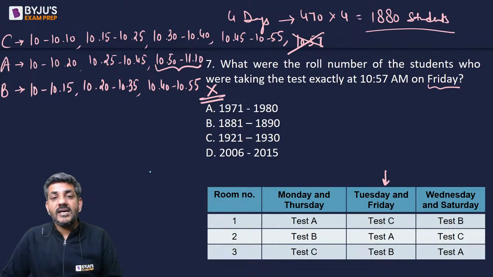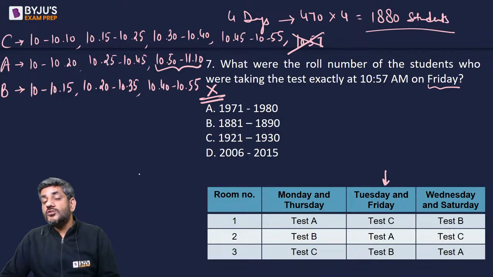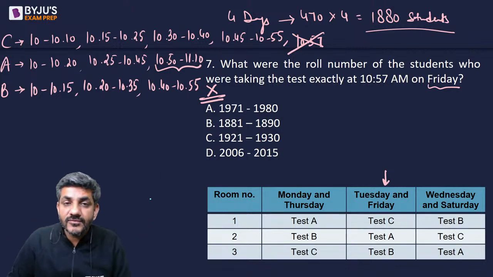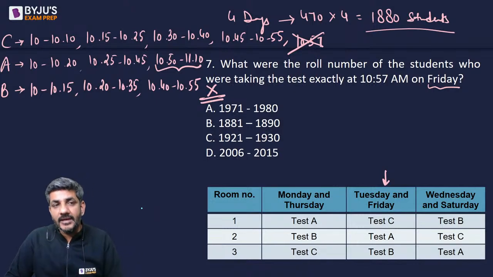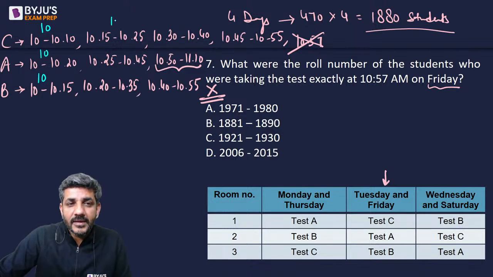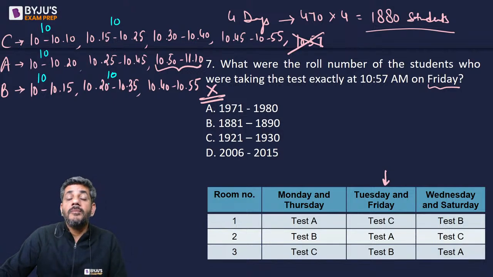Now the question is asking you, what are the roll numbers of the students who are appearing for this test? Now 1880 students have already appeared in the first 4 days. On this fifth day, first of all, the next 10 students would go here, the next 10 would go here, the next 10 would go here, and the next 10 would be appearing for this test, because this would be available. The second room is not available. The next test would go here.